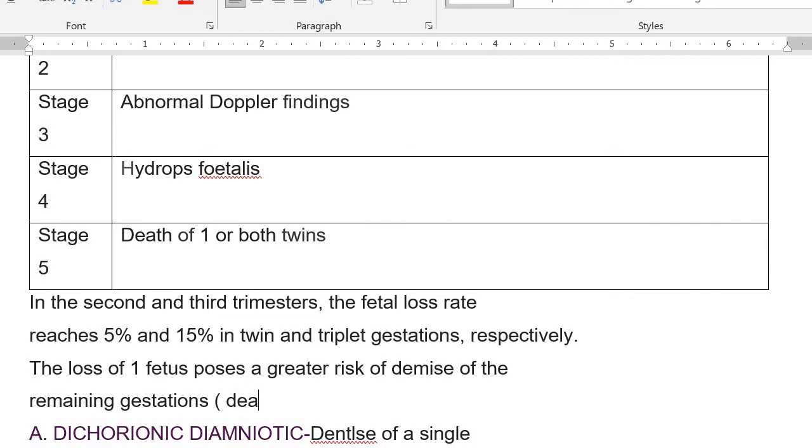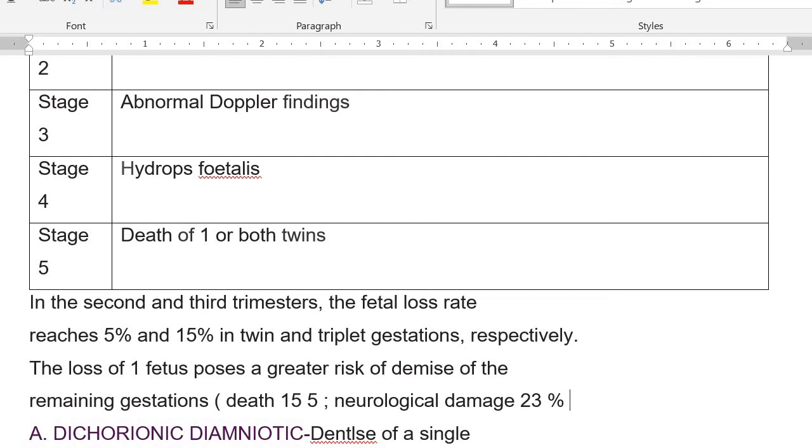If one twin is dead, then the risk of death for the second twin will increase to 15%. The second significant risk will be neurological damage. How many fetuses will have neurological damage? 23%.